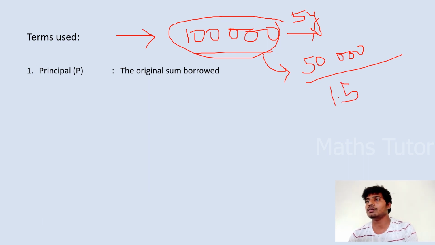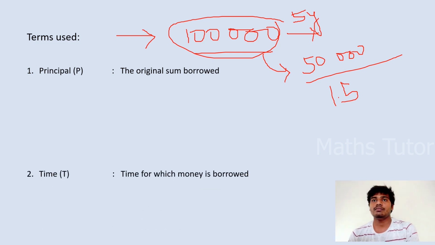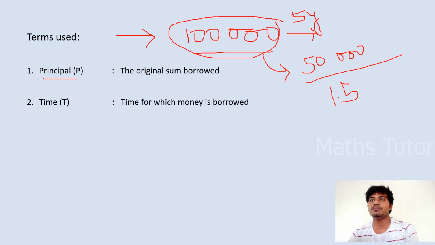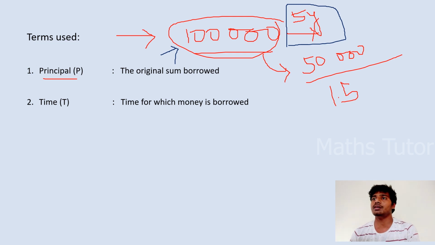You are going to learn all these terms. First one is principal. Principal is the amount of money that you are giving to the borrower. For example, here we are considering 1 lakh as the principal amount that you are giving to someone. That is known as principal. Time. Here the time is 5 years, as we are lending the money for 5 years. If he is asking for 1 year, here the time will become 1 year. Time is known as the period of time, the period in which the amount is lent back.